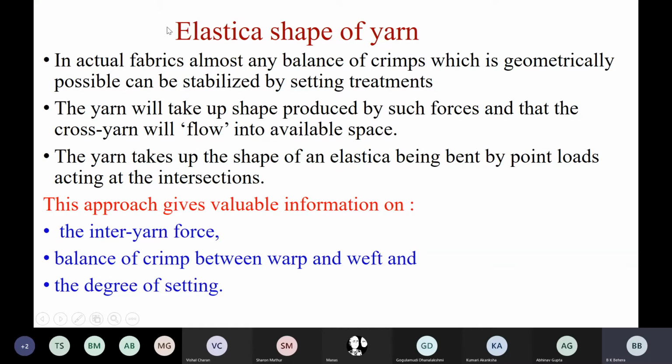In that context, a term is introduced again here: elastica shape. I told you yesterday, if you recall, I gave you one example, a water pipe. If one end of the pipe is open-ended, and the water flows through the pipe, it moves like a snake, depending on the space available in its path.